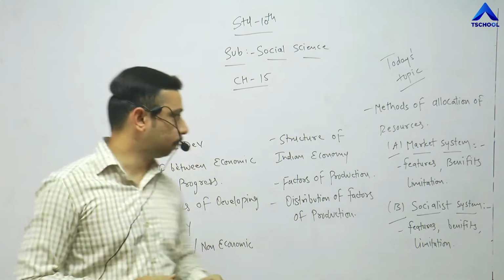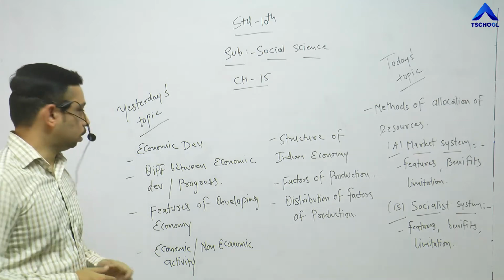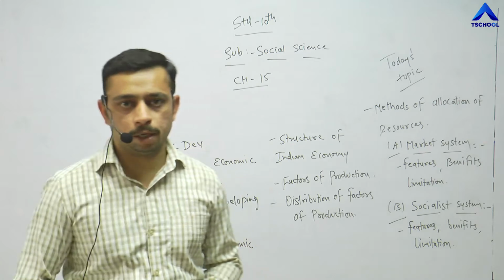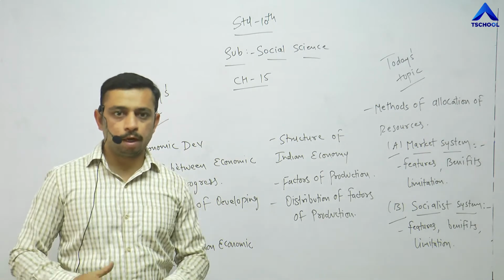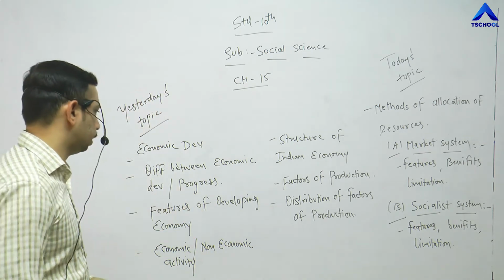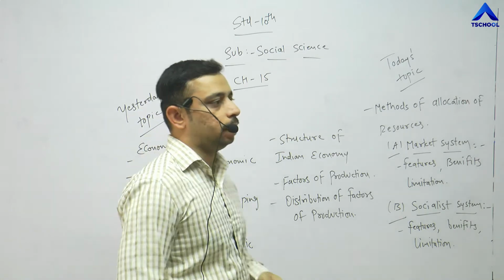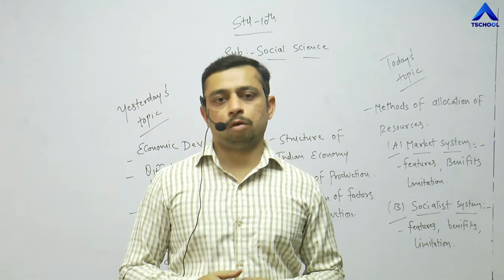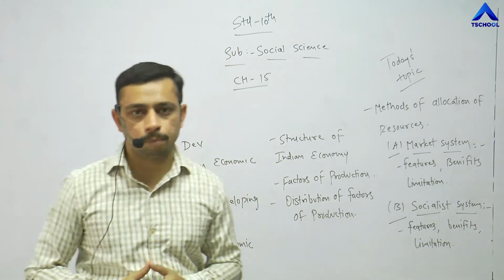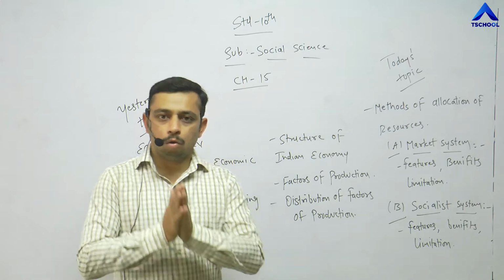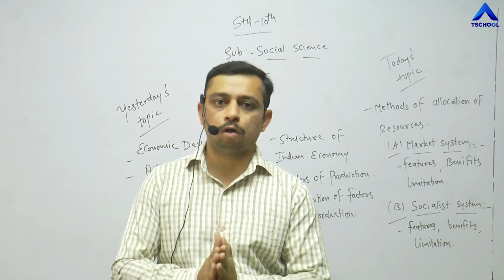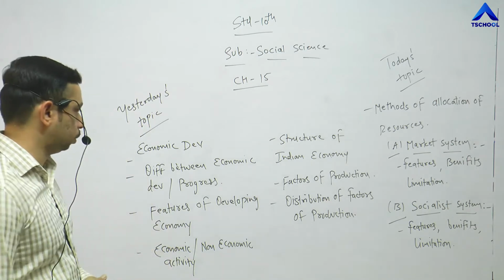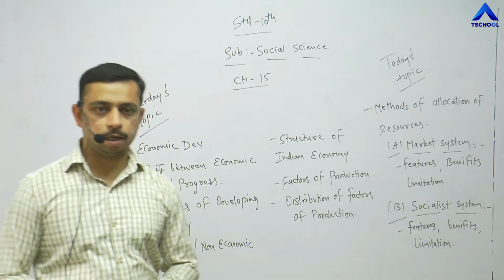Which topic did we discuss? The first topic that we discussed is economic development itself. What is the definition of economic development? That is all given in the textbook and we have discussed in detail. The second thing that we have discussed is economic development and economic progress. There is a slight difference between economic development and progress. I even gave you the example of the agriculture sector. I hope you remember, that is in part 1. Please watch part 1 if you have not seen all these topics. That is the difference between economic development and progress.